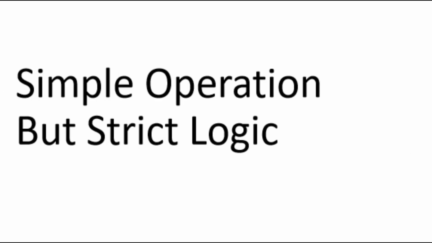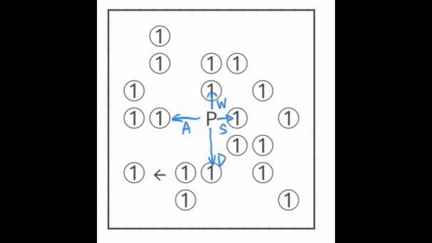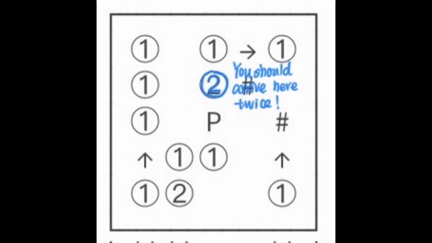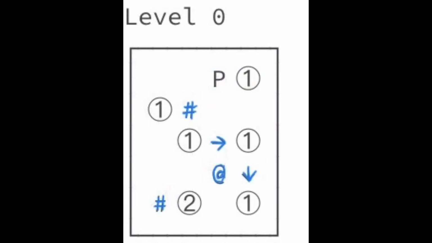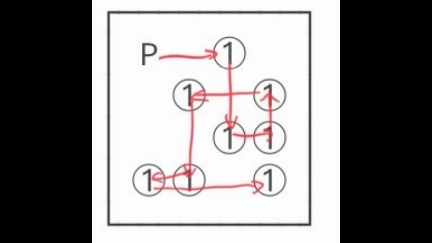Next, our game has simple operation, but strict logic. You can use WASD to move to the nearest magic circle in one of the 4 directions. The number on each circle means how many times you should move through. There are also some special blocks to help or hinder you. Here we have a detailed instruction. The only thing you should think about is the route. Use your logic to regain your magic.